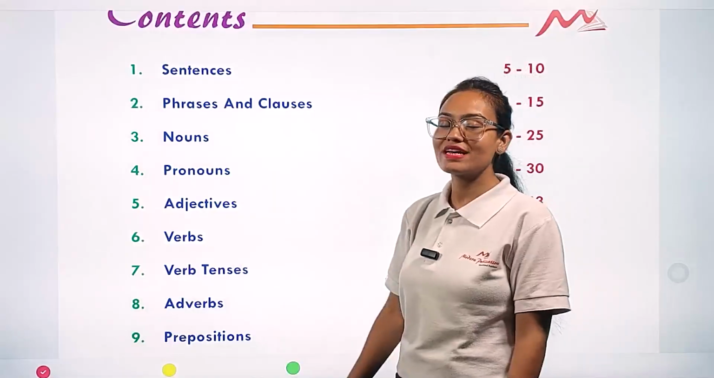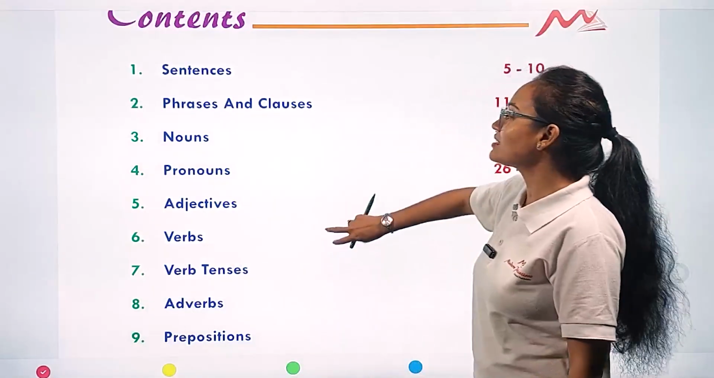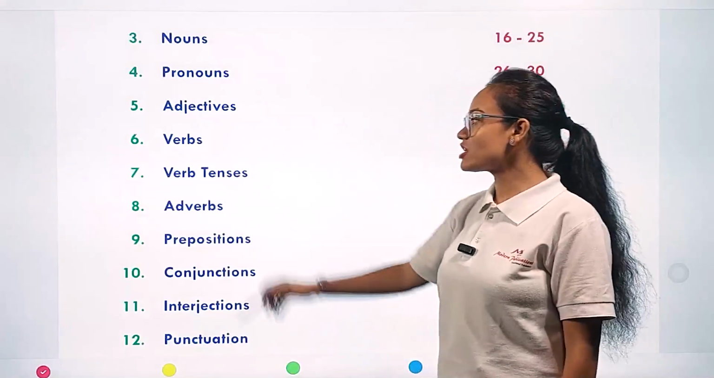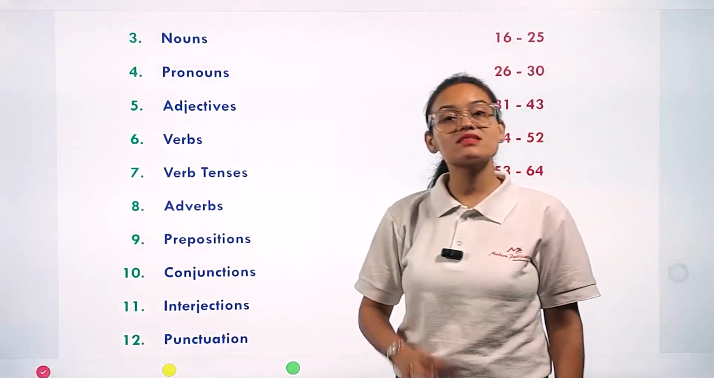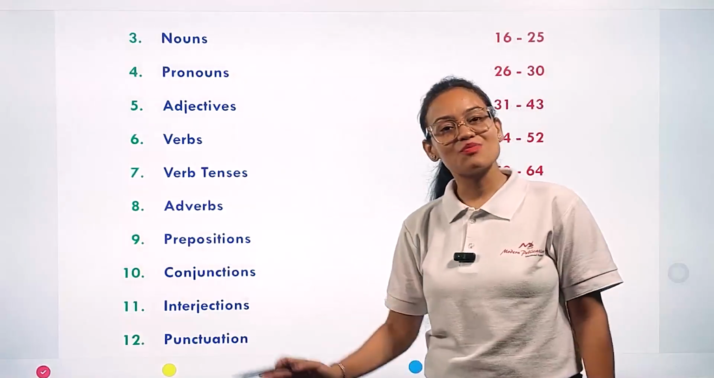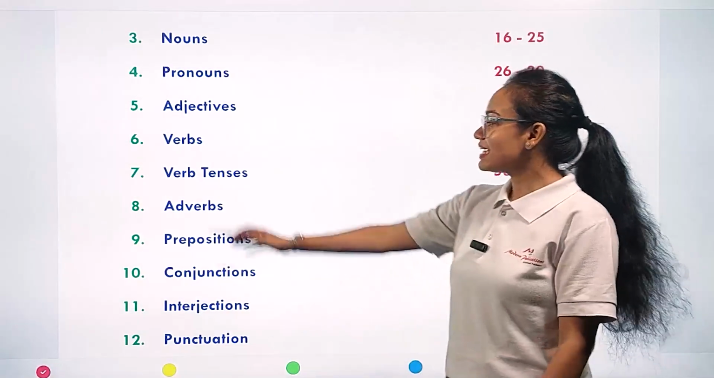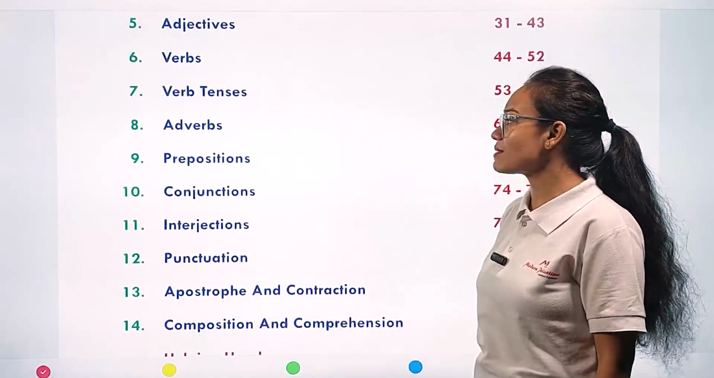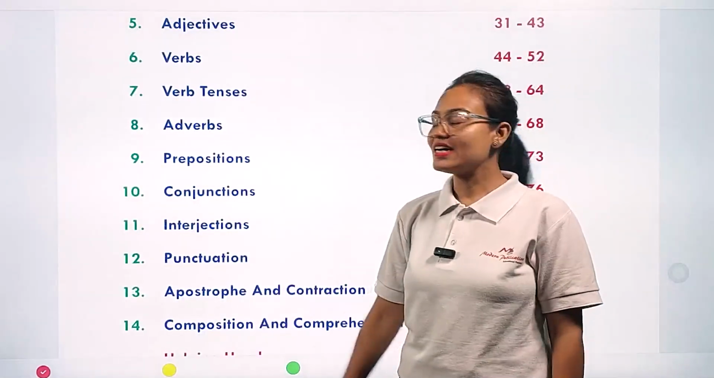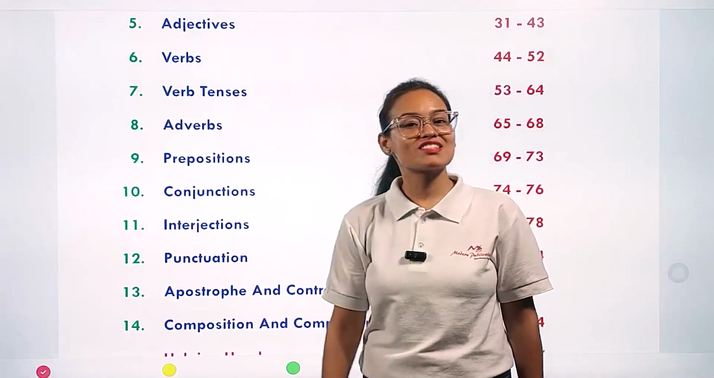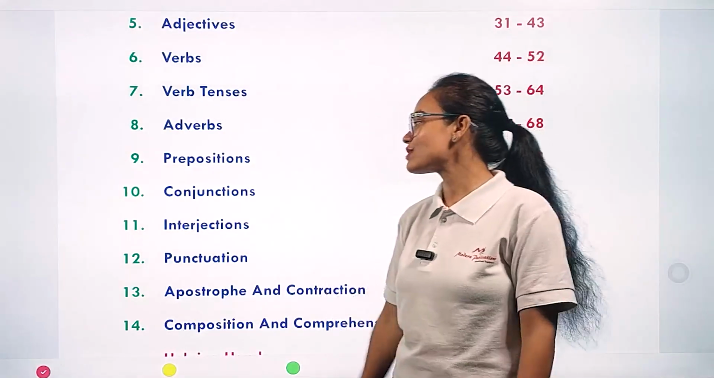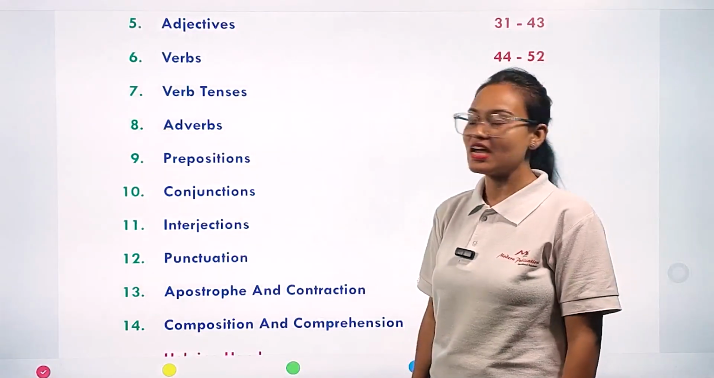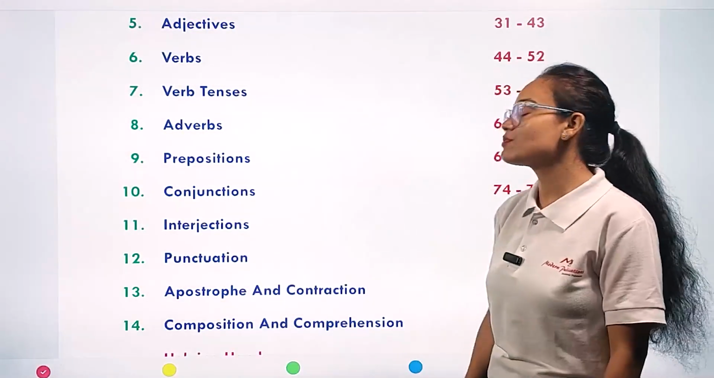Then the fourth chapter is named pronoun. The fifth one deals with adjective. The sixth one deals with verb. The seventh chapter deals with verb in its three tenses: past tense, present tense, and future tense. The eighth chapter deals with adverbs. The ninth chapter deals with preposition. The 10th chapter tells us about conjunction. Conjunction means joining words. The 11th chapter is going to deal with interjection. The 12th chapter deals with punctuation.